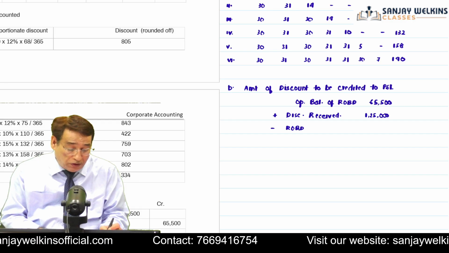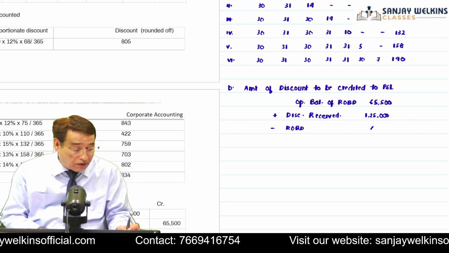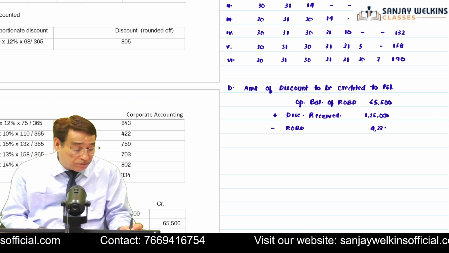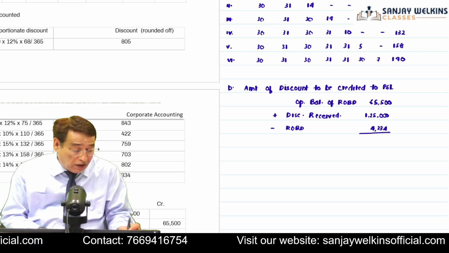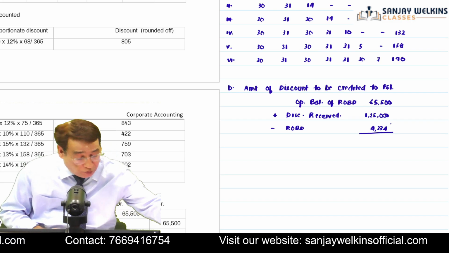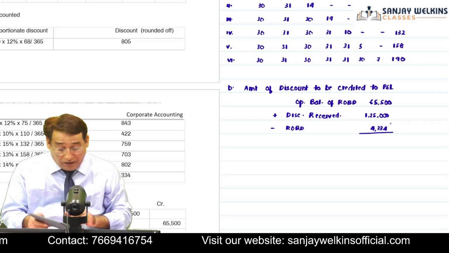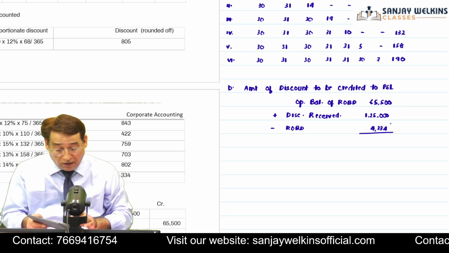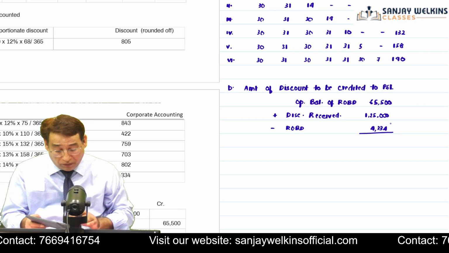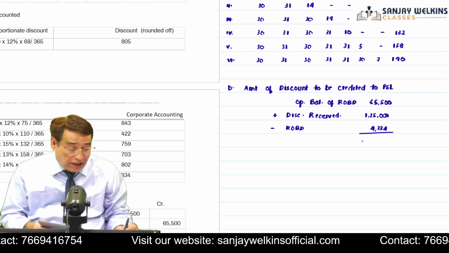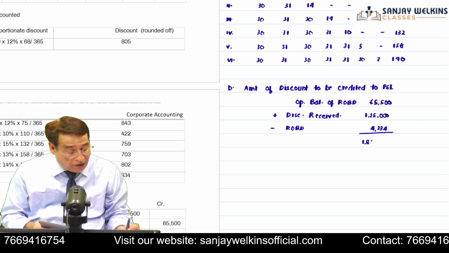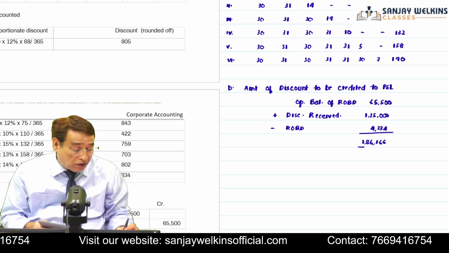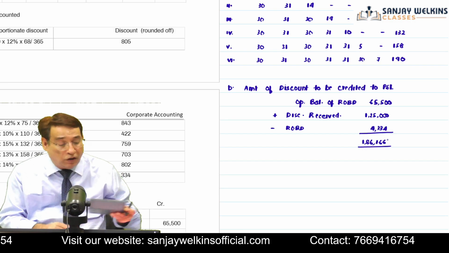The closing balance is actually 4,334. So ultimately, how much amount you are going to credit to profit and loss account? That is 65,500 plus 1,25,000 minus 4,334. That is equal to 1,86,166. So this much amount we are going to credit to profit and loss account.